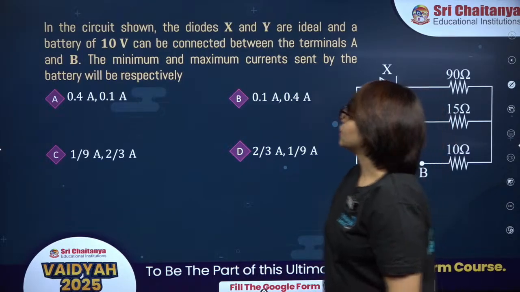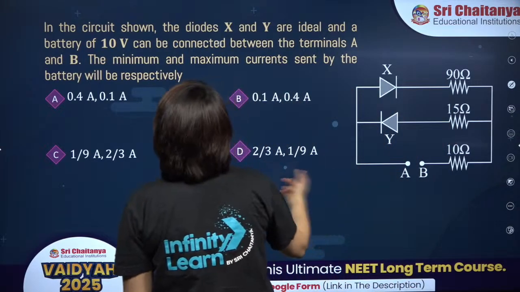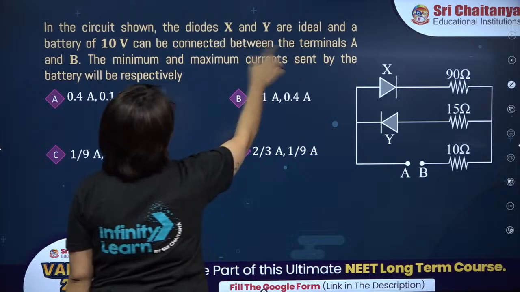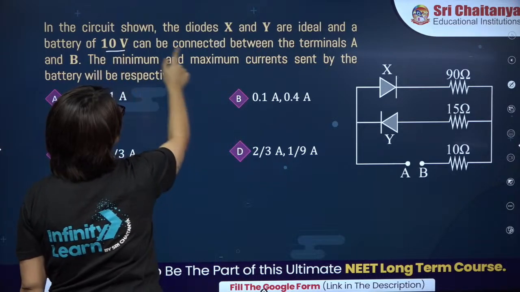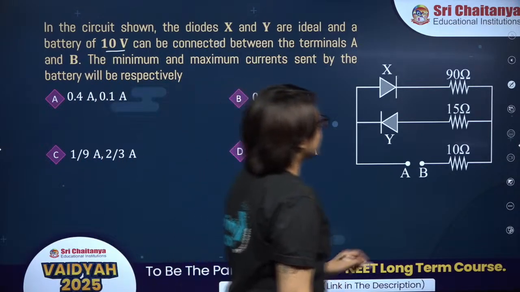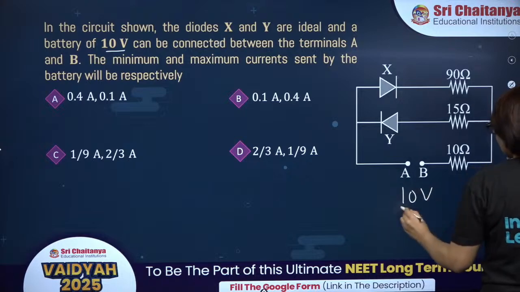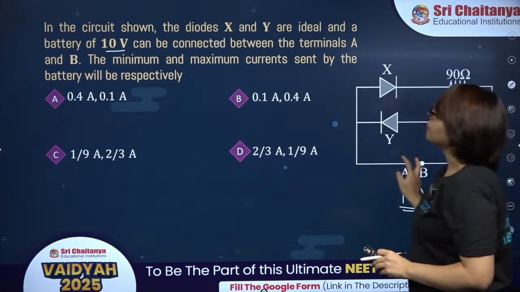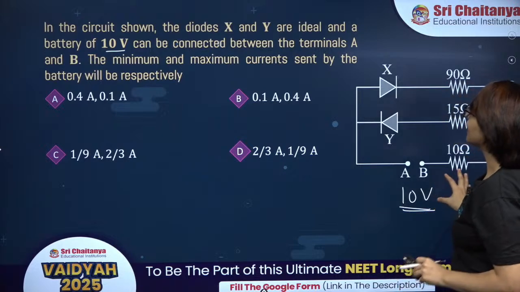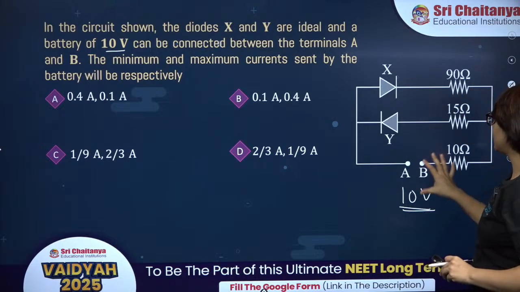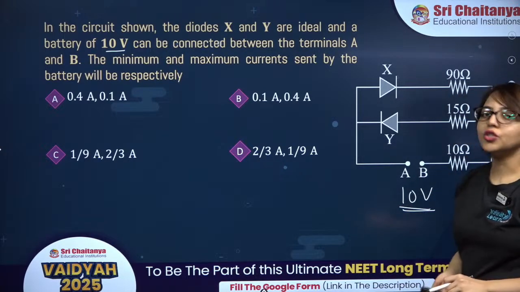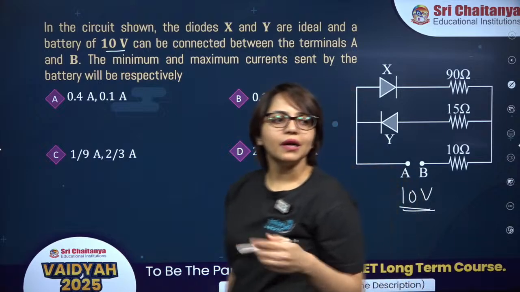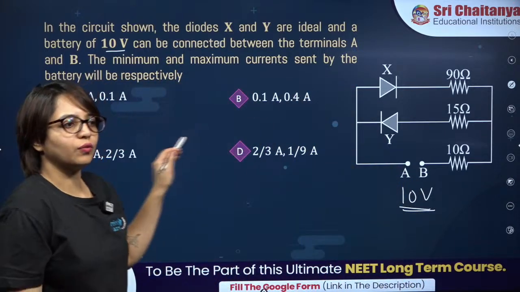Next is this one. In the circuit shown, the diodes X and Y are ideal and a battery of 10 volt can be connected between A and B. You can connect the 10 volt battery between terminals A and B. The minimum and maximum current sent by the battery will be respectively? What should be the minimum or maximum current in the circuit over here?